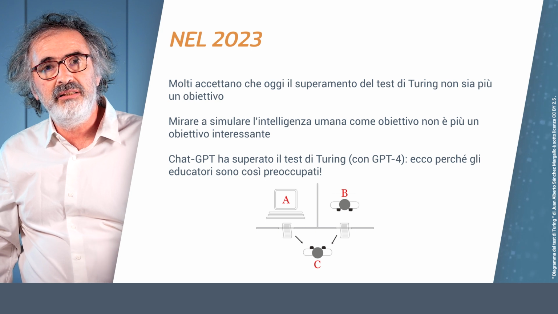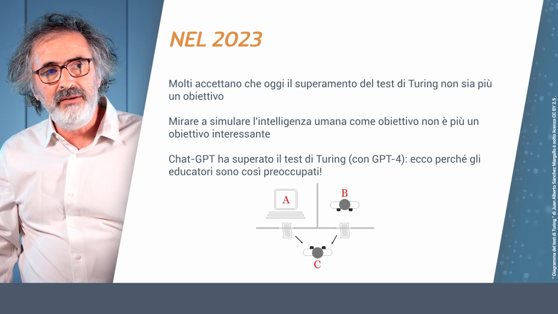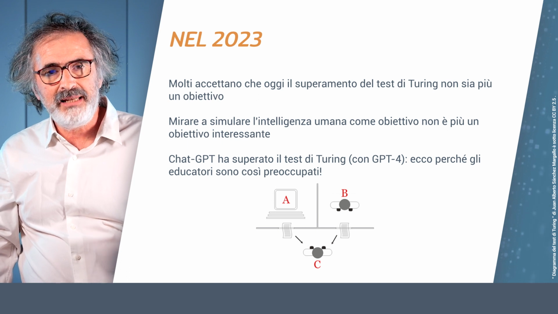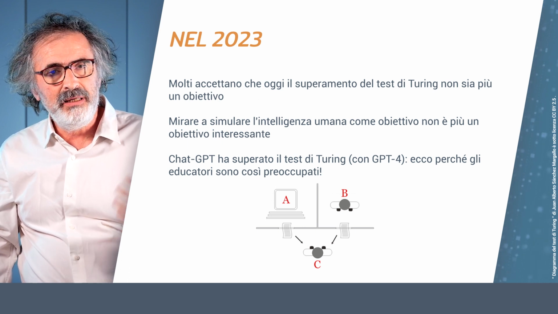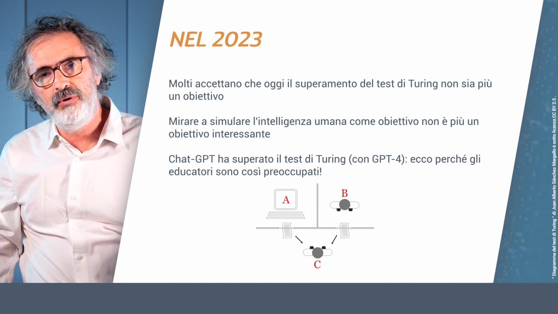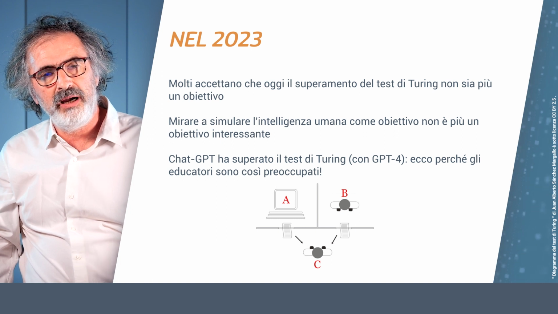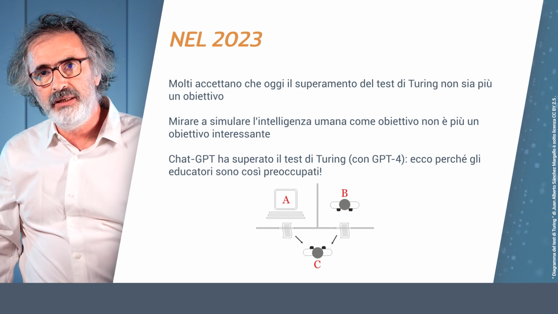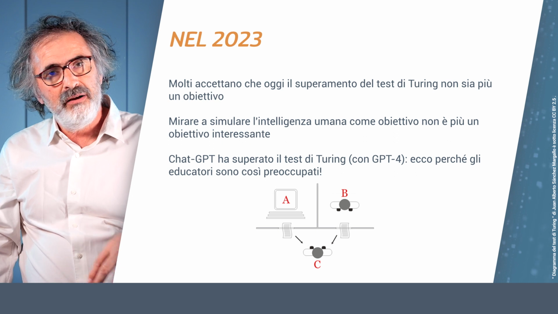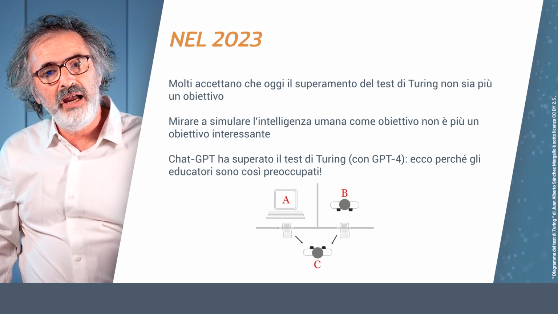But recent developments of the very past few weeks make us believe that the Turing test has finally been passed, because when we are interacting with systems of type GPT-4, we are no longer sure if the result has been produced by a human or by a machine. This has an impact for everybody, but of course, more than everybody, for educators.